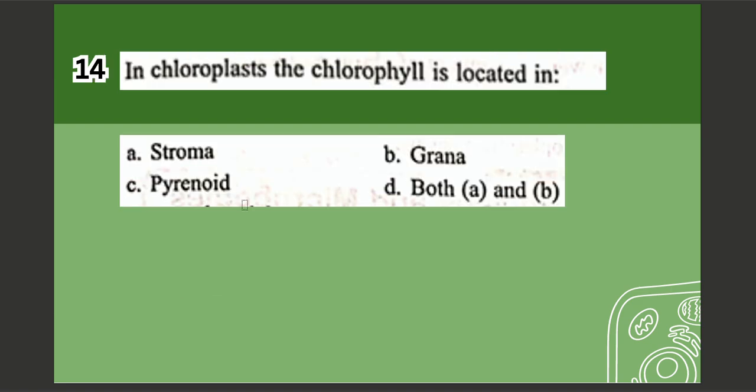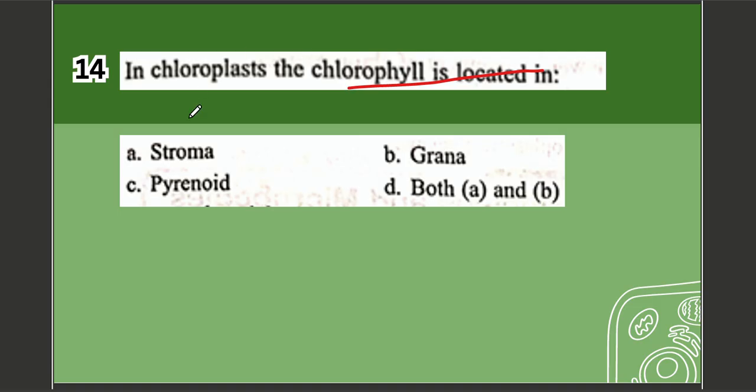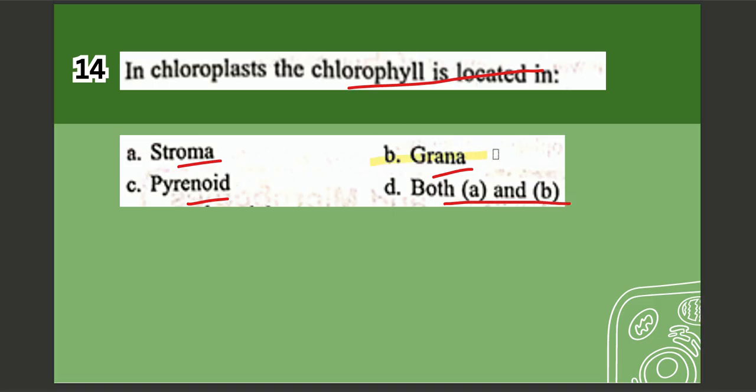Next question. Question number 14. In chloroplast, the chlorophyll is located in A. Stroma, B. Grana, C. Pyrenoid, D. Both A and B. The correct option is option number B, which is grana.